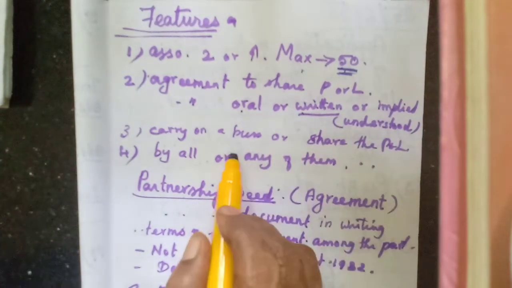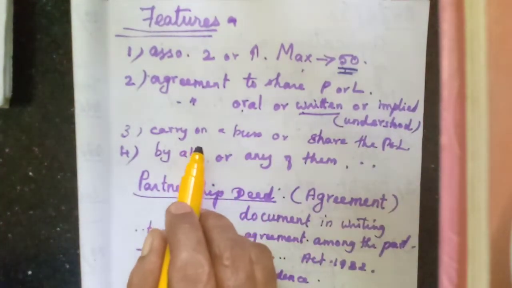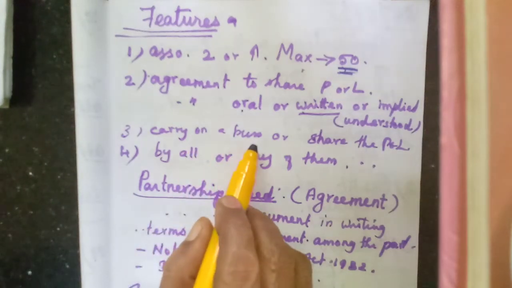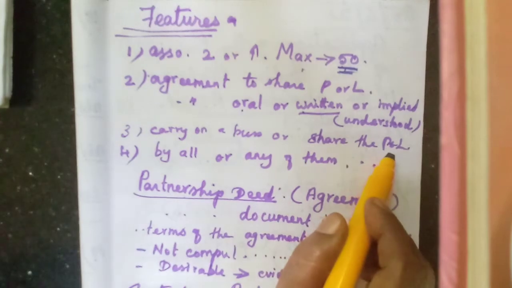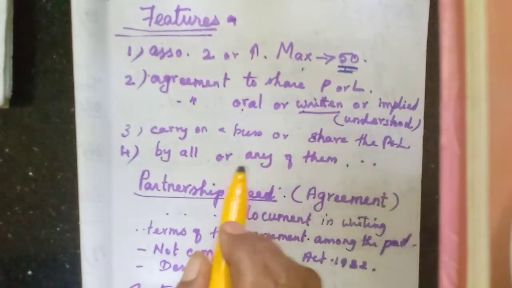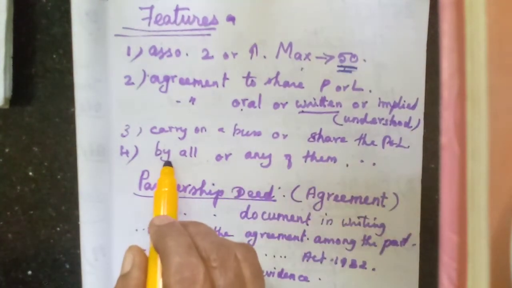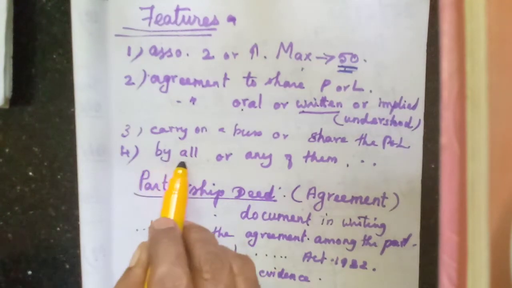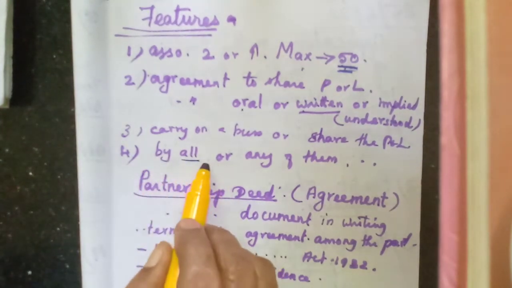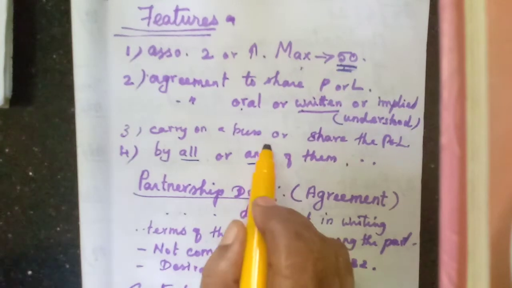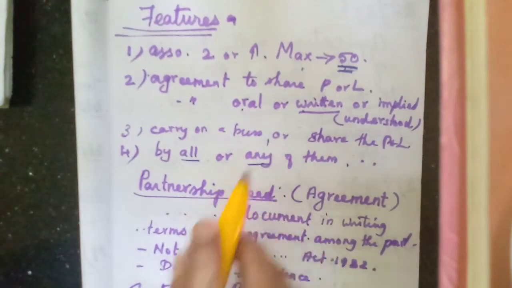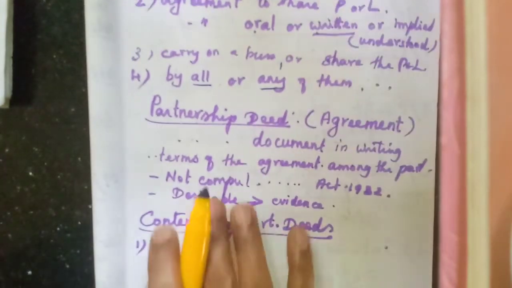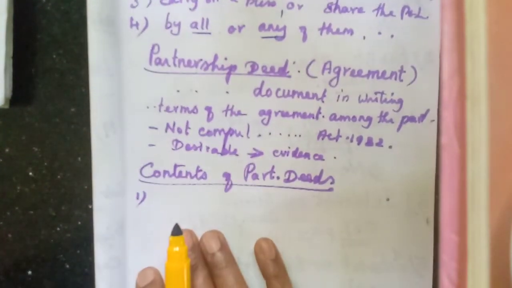The agreement is in order to carry on a business, or to share the profits and losses. The business may be carried on by all, or any of them, any one can act for others.